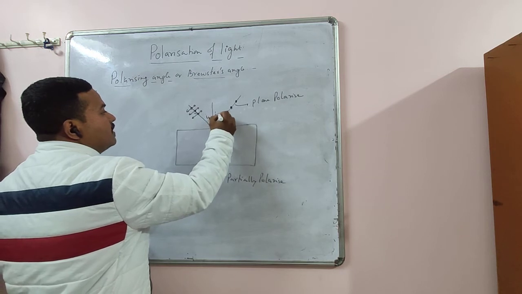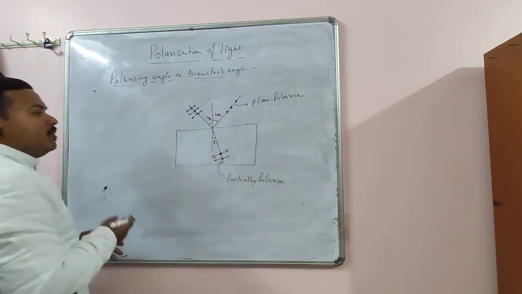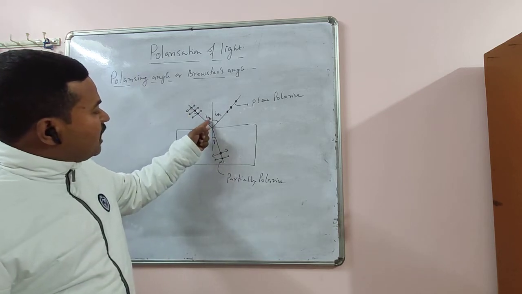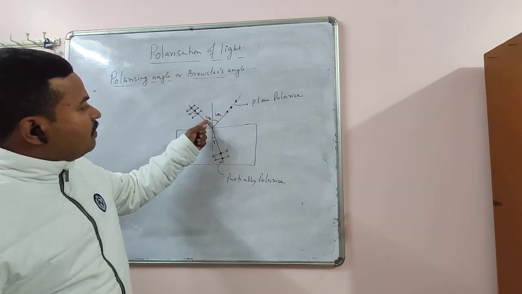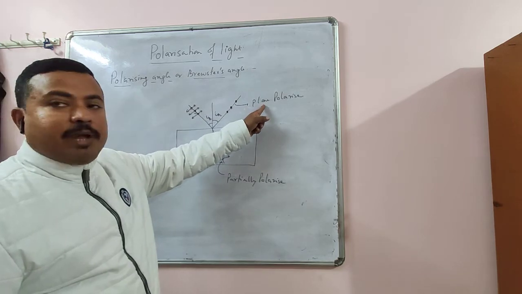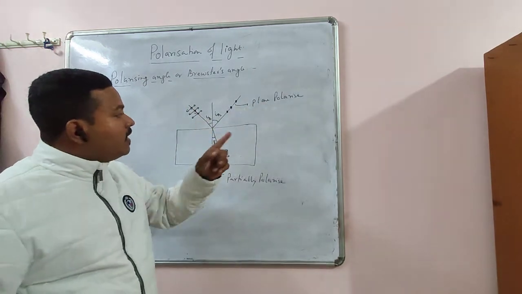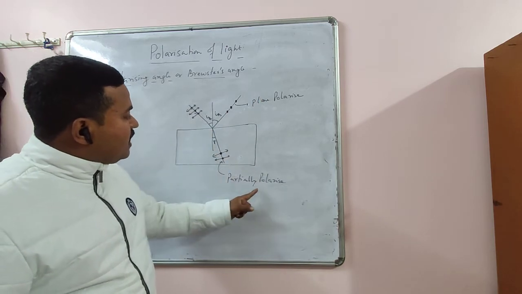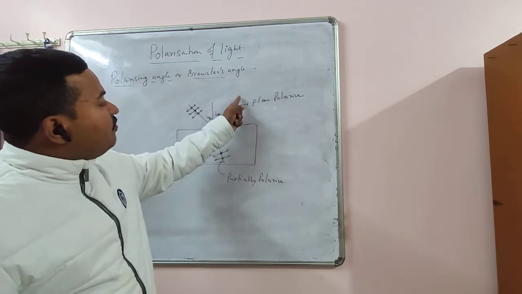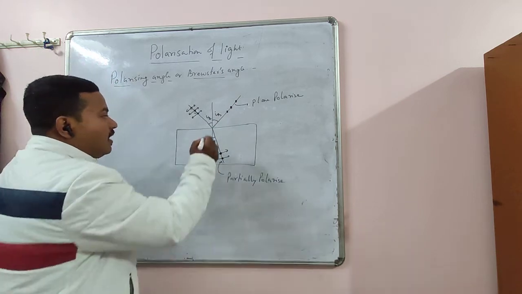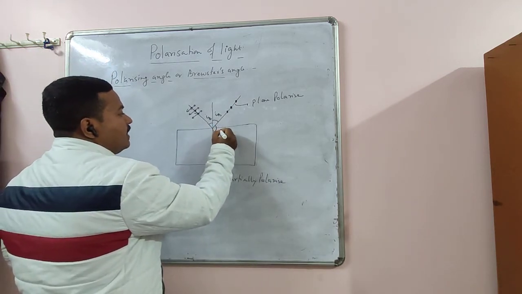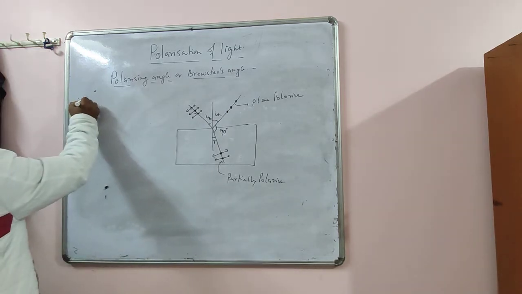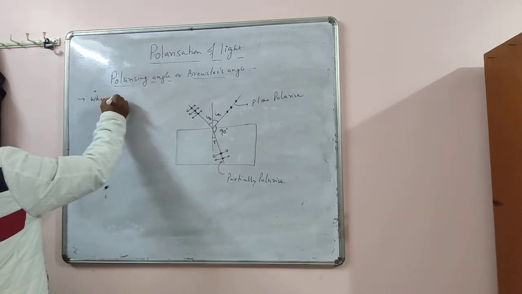So here you have to remember that when unpolarized light is incident at the polarizing or Brewster's angle, then what happens? Number one, the reflected light is plane polarized. This is experimentally obtained.